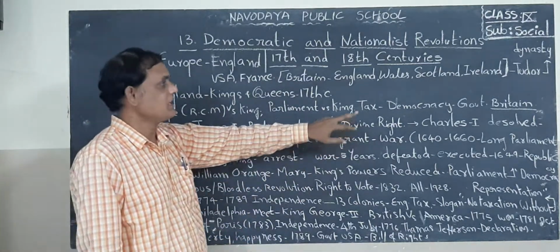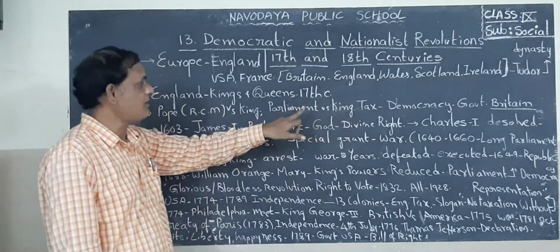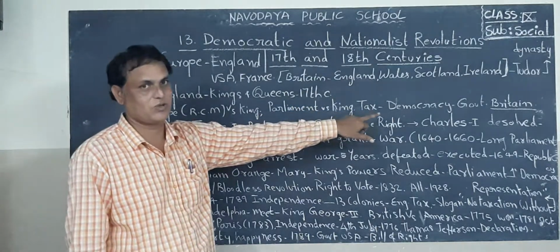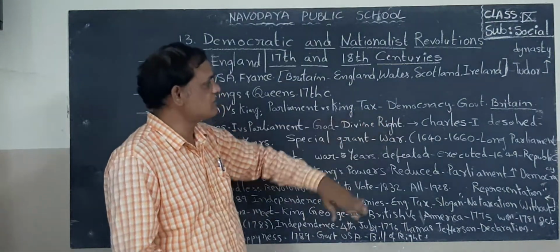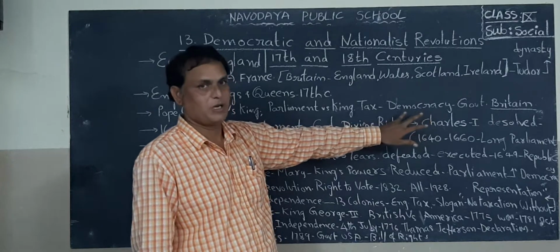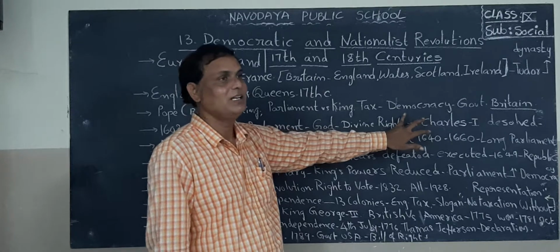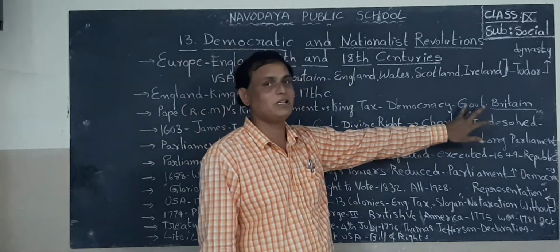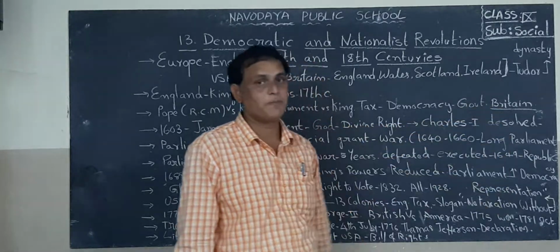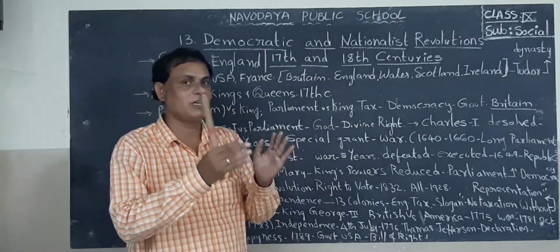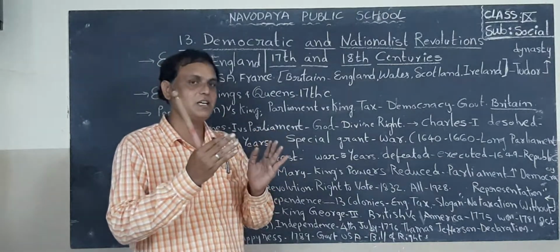So the king wanted to lay taxes over the people, but Parliament opposed it. This led to the democratic system in Britain. So finally they formed a democratic type of government. For the first time we can see a democratic government in European countries.